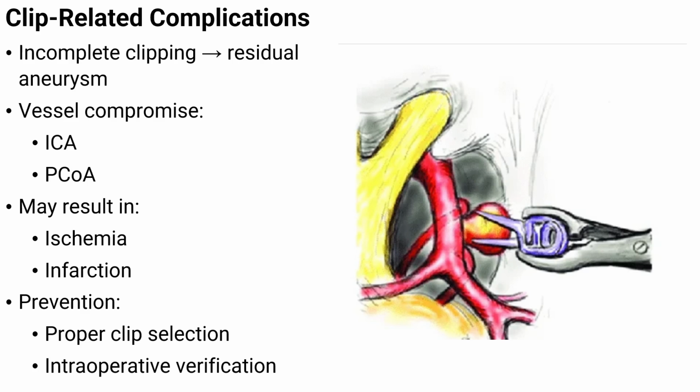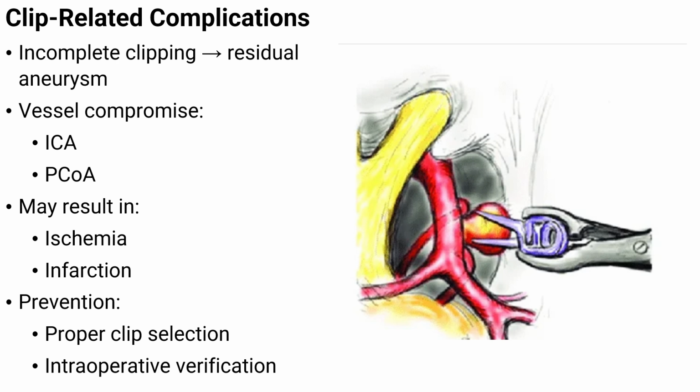Clip-related complications refer to problems that arise after or during placement of the clip on a posterior communicating artery aneurysm. The clip is meant to completely close the aneurysm while keeping normal blood flow through nearby arteries. When this balance is not achieved, complications can develop. This step is very critical.